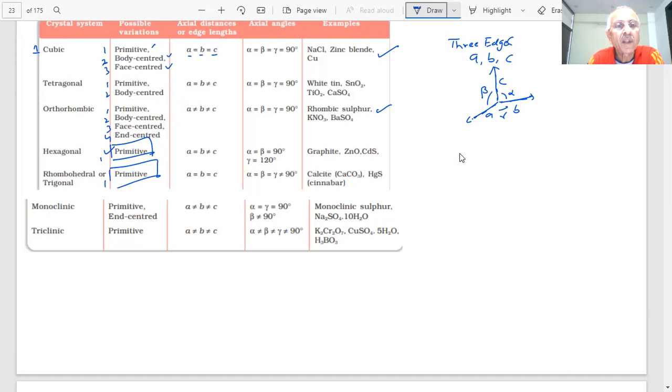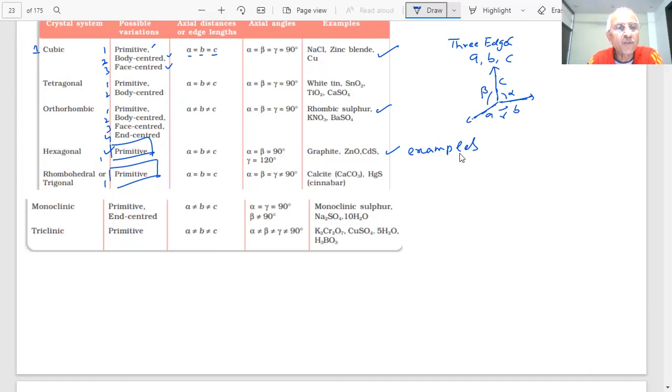One and one. A equal to B, B not equal to C, alpha, beta 90, gamma 120. Examples: graphite, ZnO. Examples are important, students. Rhombohedral also only one, primitive. Or trigonal, A equal to B equal to C, but alpha, beta, gamma equal, not 90 degrees. Example, cinnabar is an important ore of mercury, calcite is an ore of limestone, CaCO3.